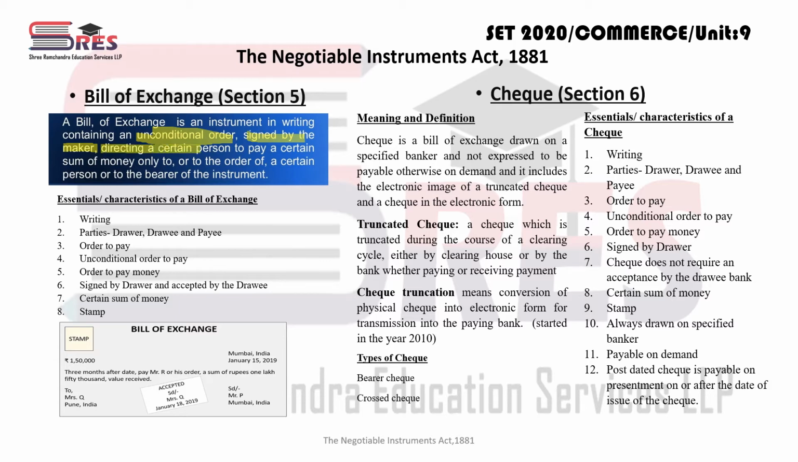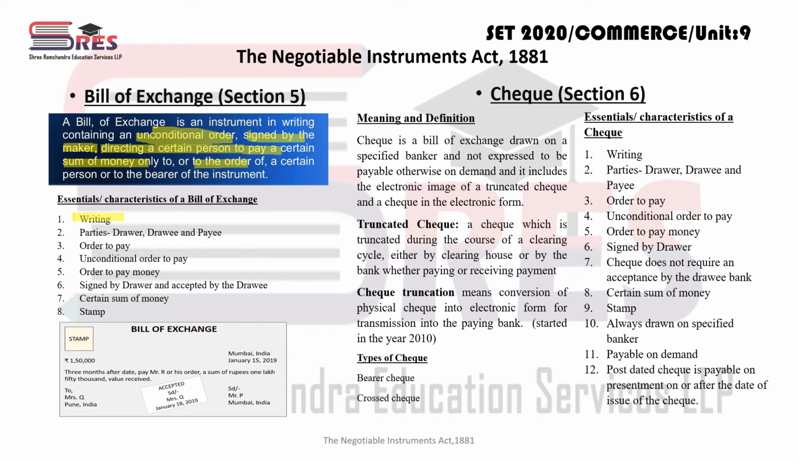Directing a certain person to pay, the certainty of the person to whom money is to be paid, a certain sum of money, or to the order of a certain person, same thing, right? So bill of exchange is also one kind of arrangement where parties, buyer and seller, when they are dealing in a credit transaction, can arrange their transaction with the help of a bill of exchange. If you see the characteristic features of a bill of exchange, it should be in writing. There are three parties: drawer, drawee, and payee.